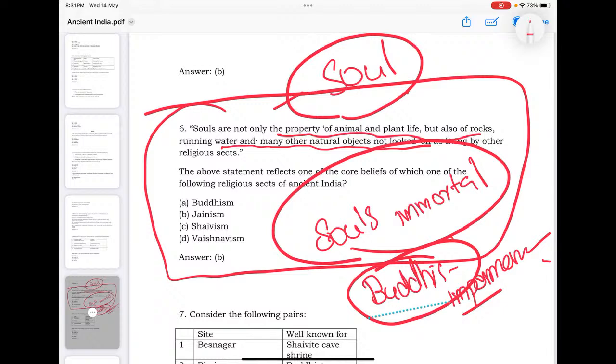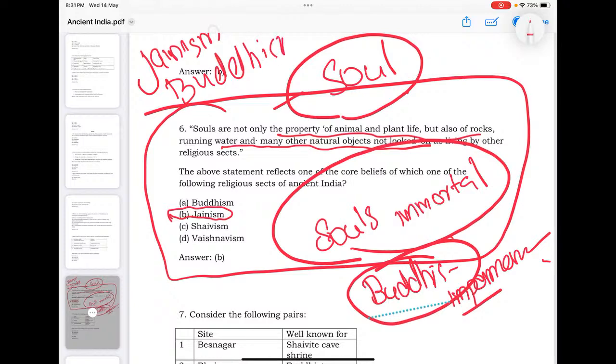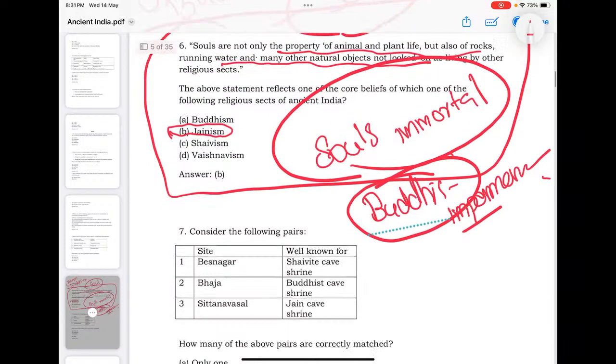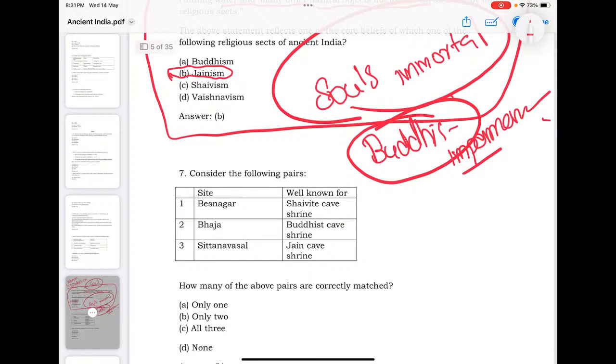So soul as a property of animals, plants, rocks, running water, many natural objects looked upon as living beings, that is the central idea of Jainism. So please look into that. What are the ideas of Jainism, ideas of Buddhism? This is always a hot topic in UPSC prelims. Comparing Buddhism and Jainism, the differences and similarities, is always a favorite area for UPSC.